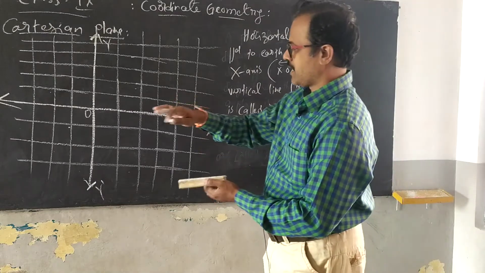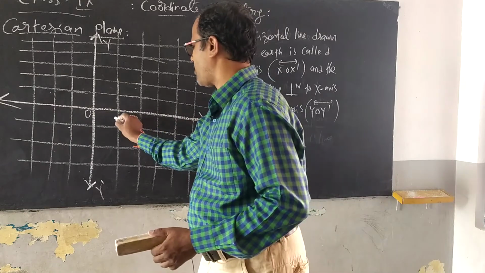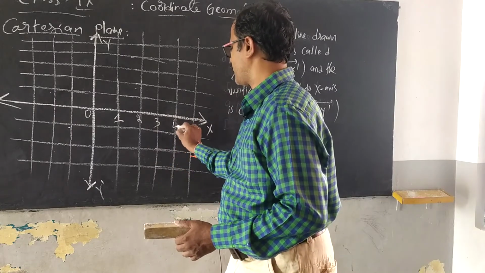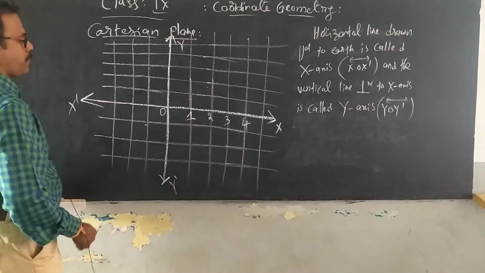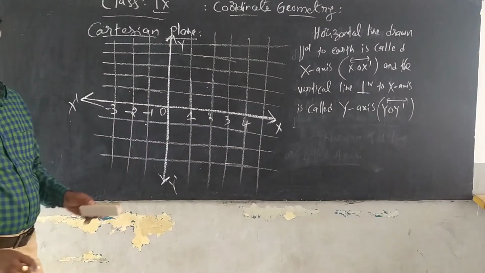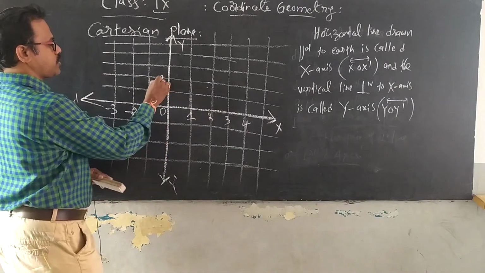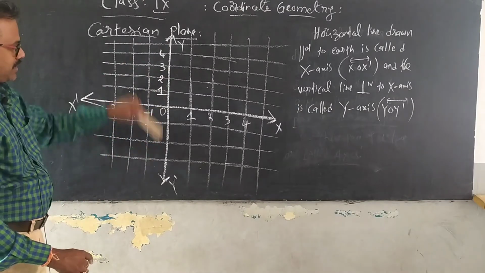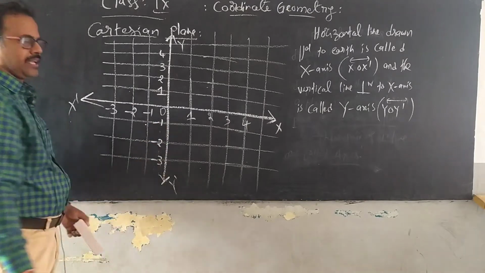Now let us keep the values there. On the x-axis, from 0 to the right side you will have all positive numbers, plus 1, plus 2, plus 3, plus 4. And on the negative side, on the left side of 0, you will have minus 1, minus 2, minus 3 and so on. Upward on the y-axis from 0, you will have positive 1, 2, 3, 4 and so on. Downward on the y-axis, below 0, you will have minus 1, minus 2, minus 3 and so on.